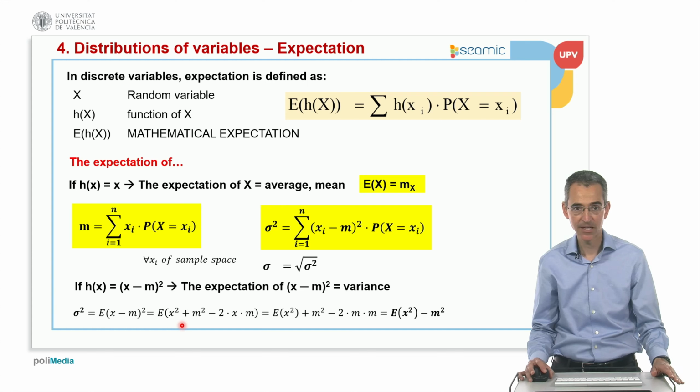Then, applying the formulas that I explained before, the expectation of a linear combination of variables is the linear combination of the expectations. So we have the expectation of x squared, plus m squared, since m is a constant and the average of a constant is that constant itself. Then minus 2 times m, a constant, multiplied by the expectation of x. But the average of x is also m, so we have minus 2m squared. So at the end we have the expectation of x squared minus m squared. This is another, equivalent way to compute the variance. Sometimes this way is easier, so we can apply either of them.